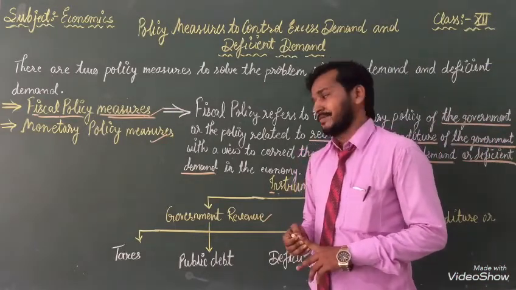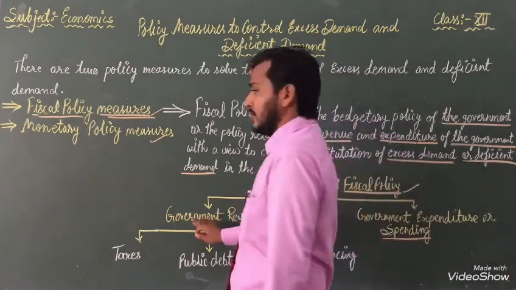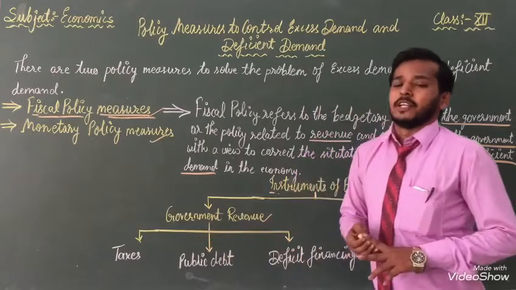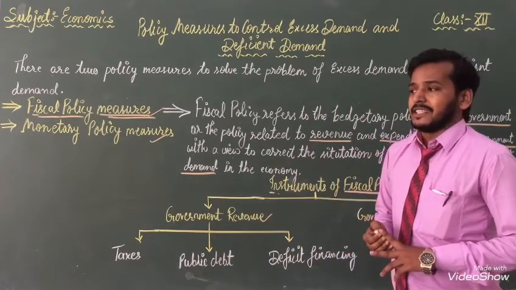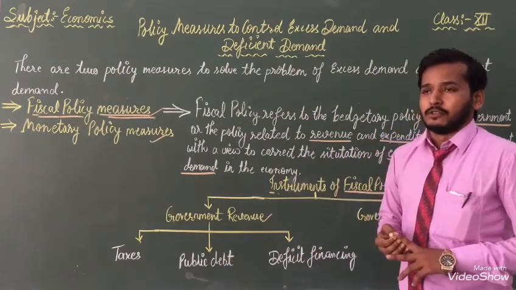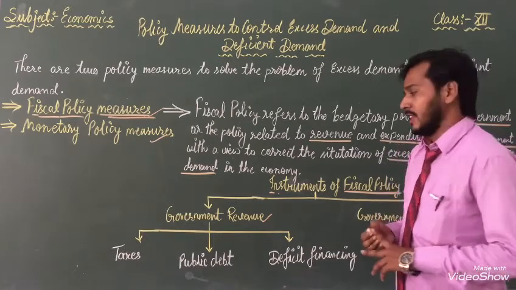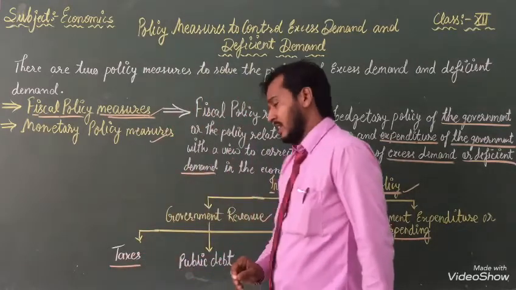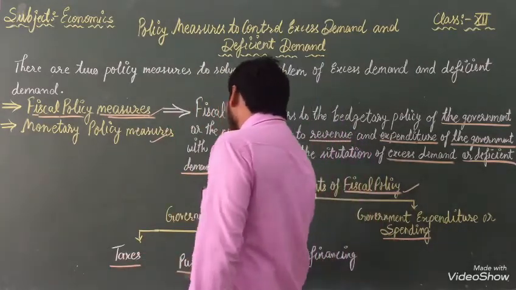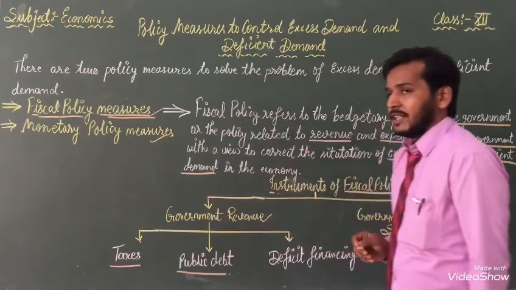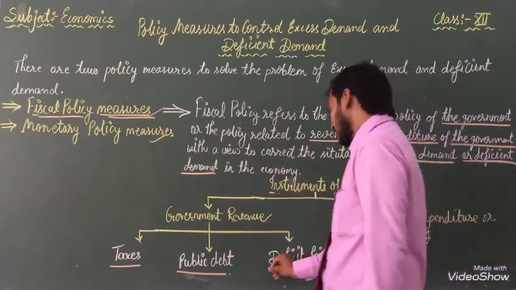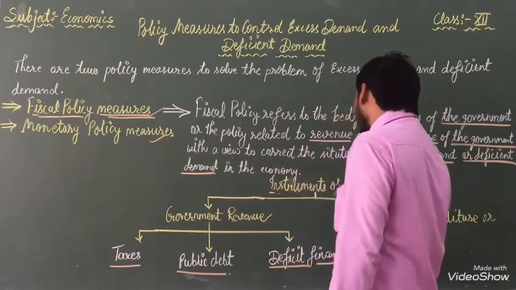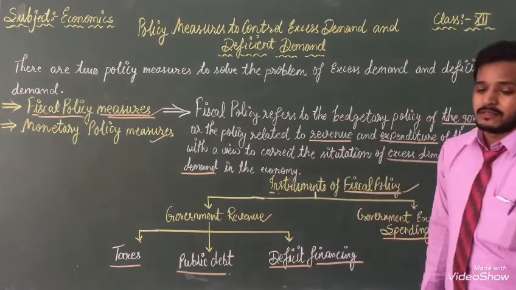First one, government revenue. In government revenue, there are three subtopics given in front of you. The first one is taxes, the second one is public debts, and the third one is deficit financing.